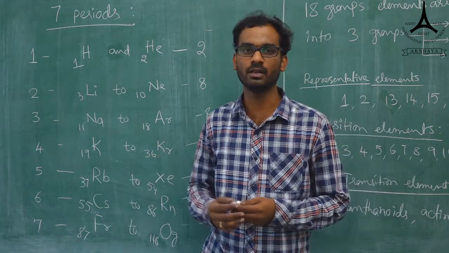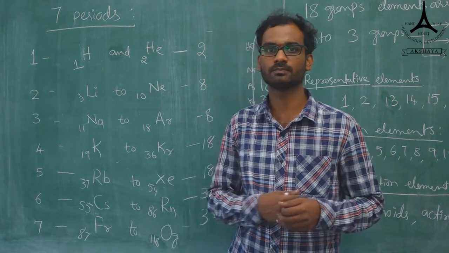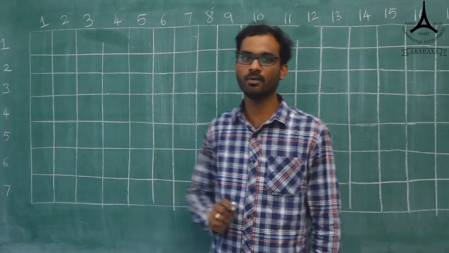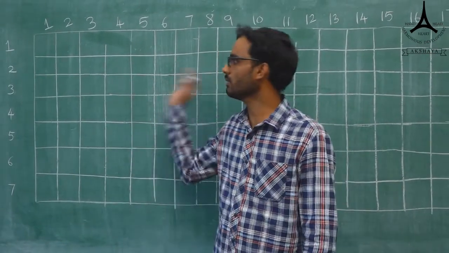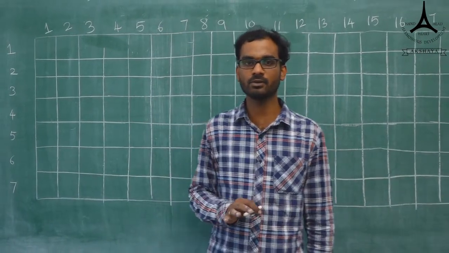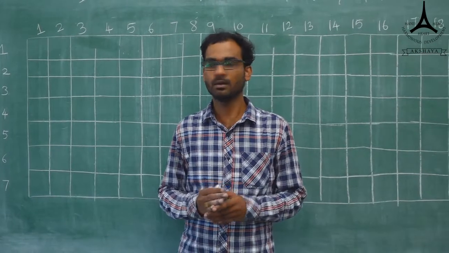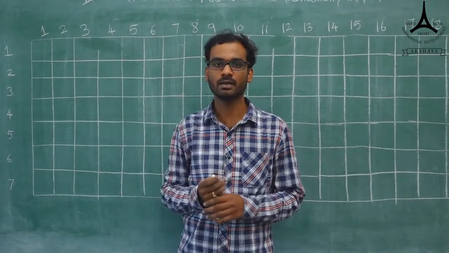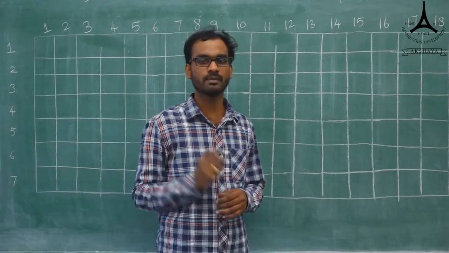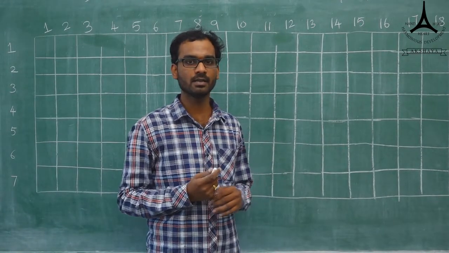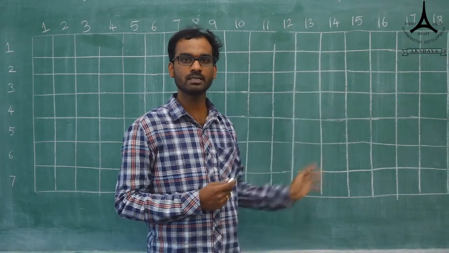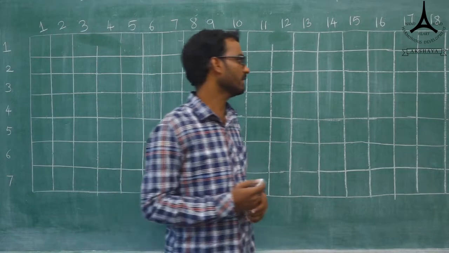Next we will move to the long form of the periodic table. Here is one type of long form of the periodic table, and you have to practice arranging it the same way. First we take 7 periods and 18 groups. You have to be very clear: the 7 periods are the horizontal lines, and the vertical lines are the groups.